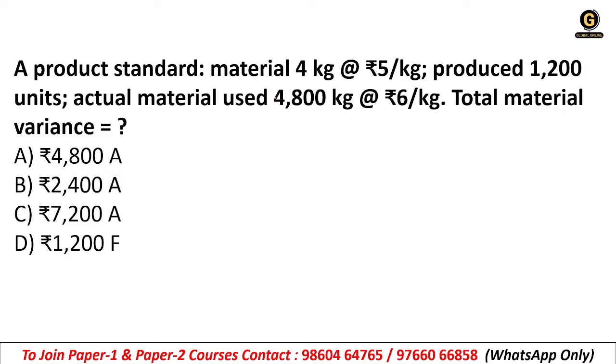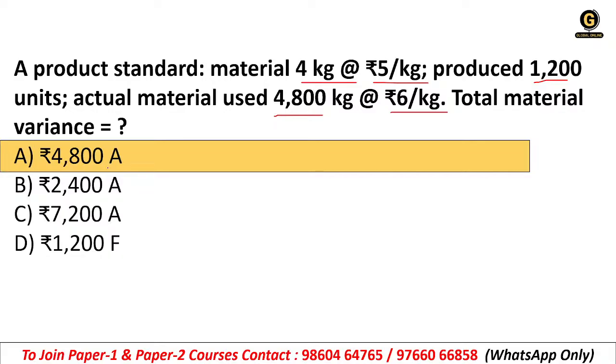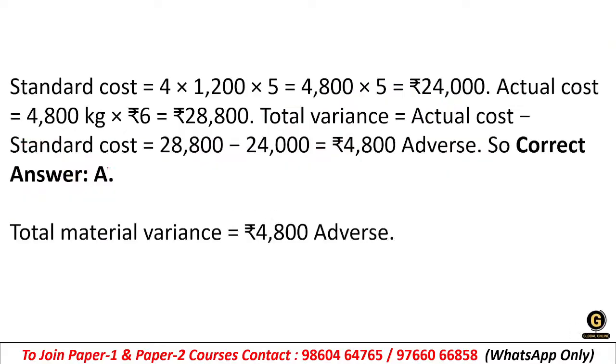Next, the product standard material is 4 kg at rupees 5 per kg, produced 1200 units. Actual material used is 4800 kg at rupees 6 per kg. What is the total material variance? 4800 adverse. So the standard cost will be 4 into 1200 into 5, so the right answer will be 24,000.